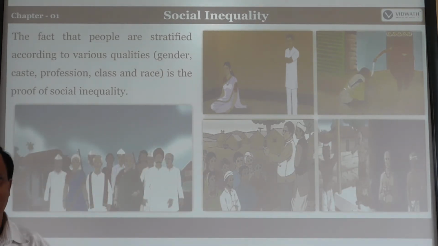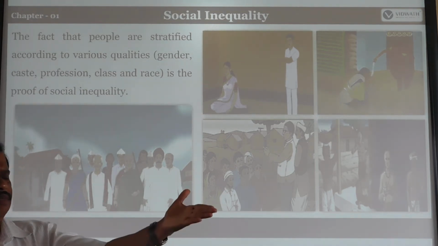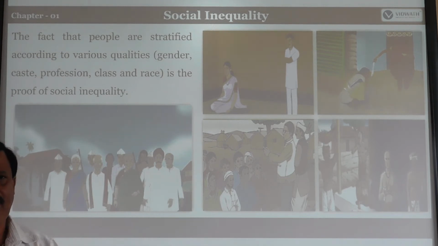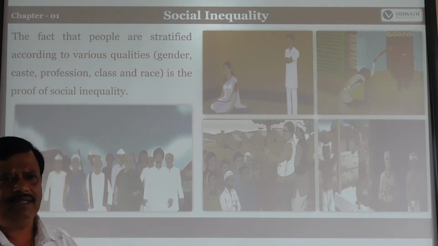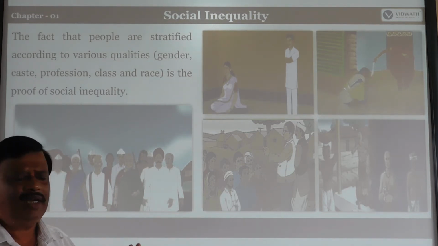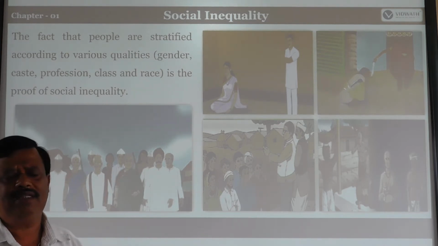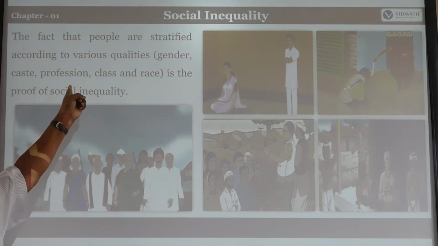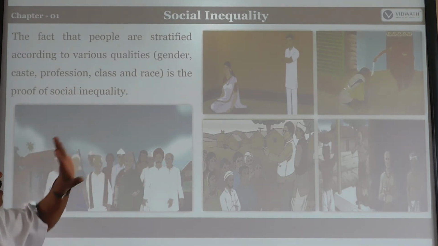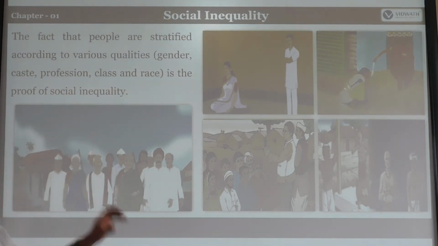On the basis of some races, we can divide society's people as unequal. They are lower class people, lower race people, they belong to a particular community, like that. That is race. Okay. So social inequality means society treats people unequally on the basis of various qualities such as gender, caste, profession, class, and race.